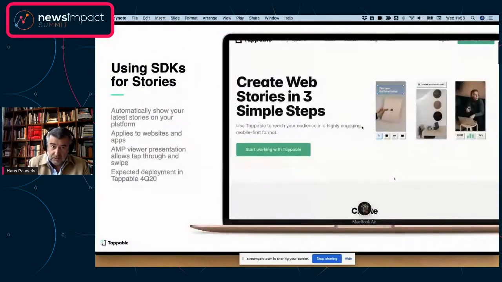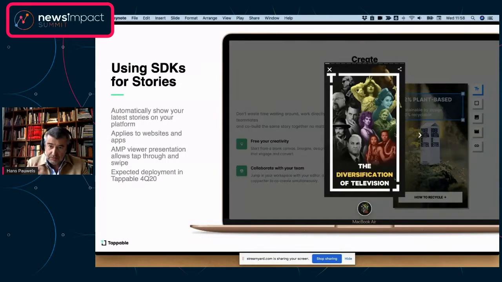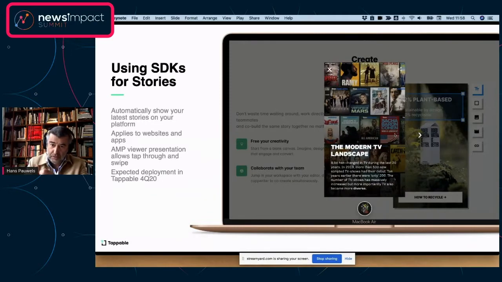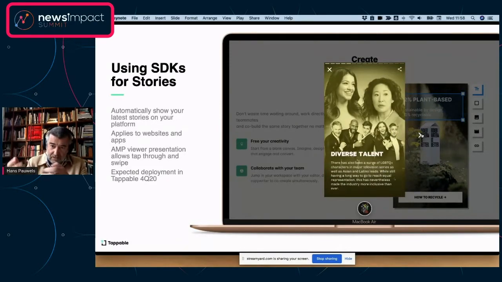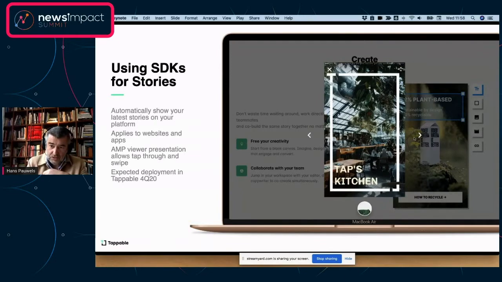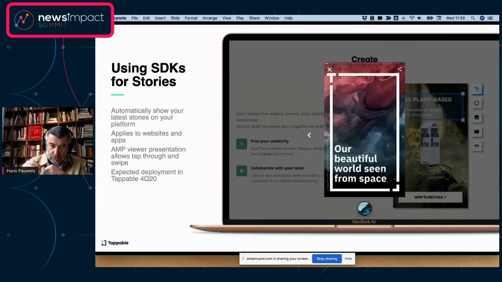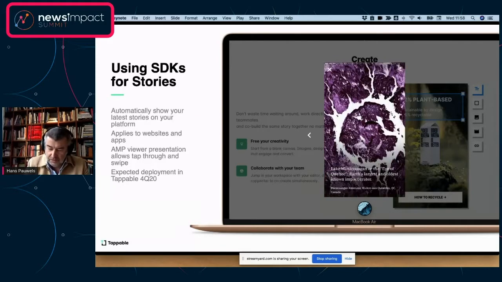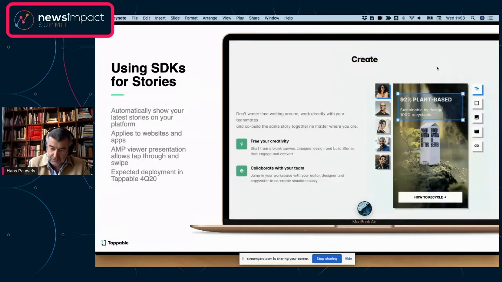And finally, something that we're working on at the moment is doing that automatically. You will see here that we're creating an SDK, so that the story opens up on top of your desktop, in this case, as a layer on top of the screen, and you can scroll through the different stories that you have published, or tap through from one to the other. We're thinking that we'll be able to launch that in the fourth quarter, maybe before the end of the year.